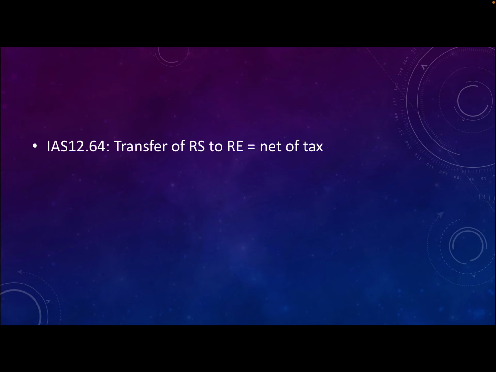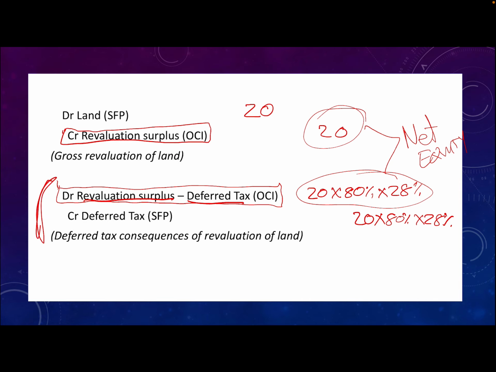When it now goes into equity, into my statement of changes in equity, into my reval surplus column, it will lie there now as the net after-tax amount. When we sell that asset in future, we have to move that revaluation surplus to our retained earnings. And when we do that, that will also happen at the net amount. So the tax consequences are only accounted for on the date that we do the revaluation through this journal.